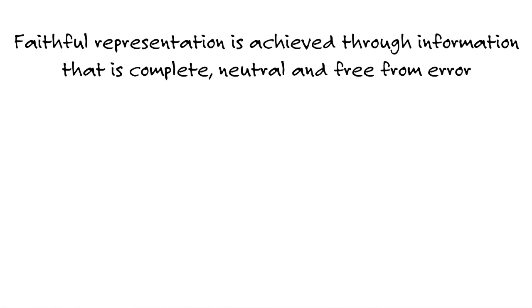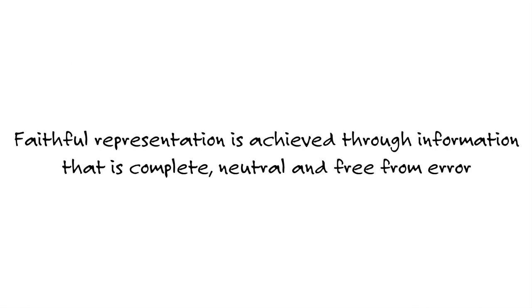Now, to be faithful, to be reliable, the information also needs to be neutral. So remember, that means free from bias. So the information is neutral, free from bias. If that sale occurred, whether it was by IBM or by Microsoft, if they're both booking that sale more or less in the same way, then the information is neutral. We don't want it to be biased, where one company would take the same transaction, yet one would book a higher revenue than the other. And obviously, the information is not useful unless it's free from error. Now remember, error doesn't mean it has to be perfect, okay? It just means it's got to be free from material error, okay? So that does not require perfect accuracy.